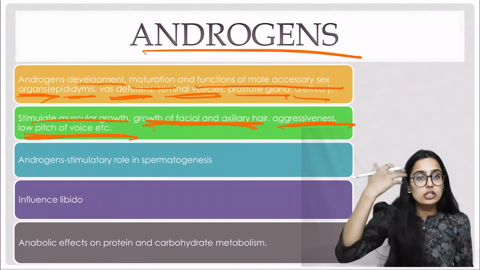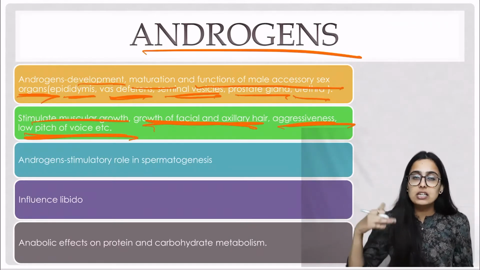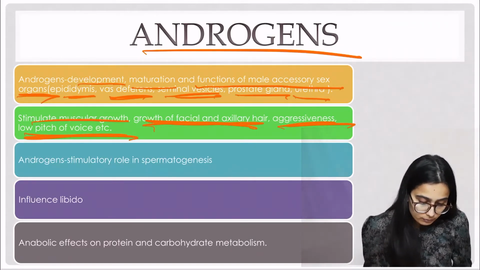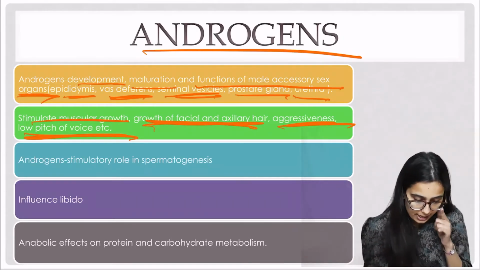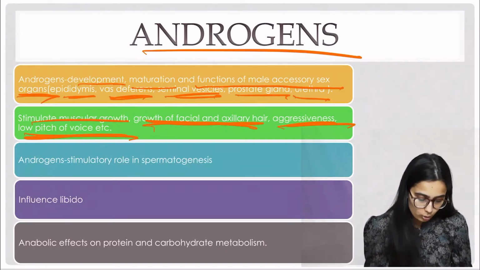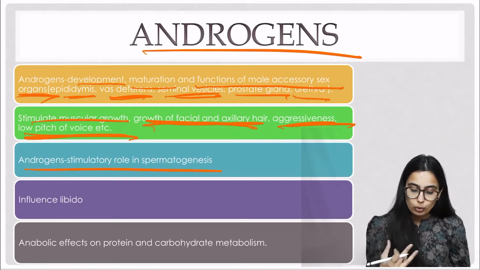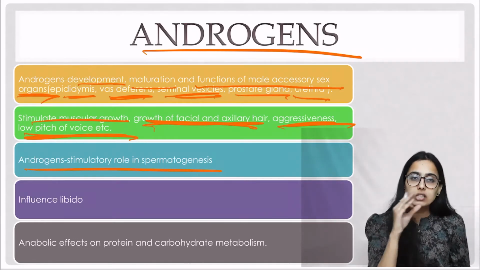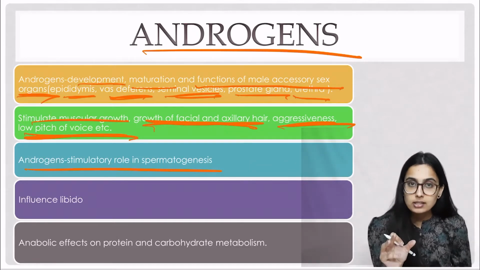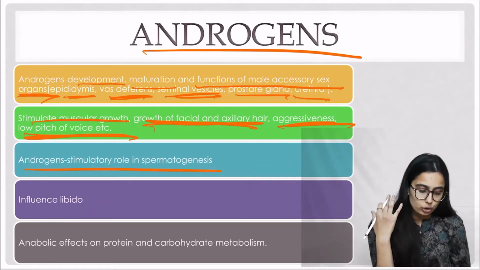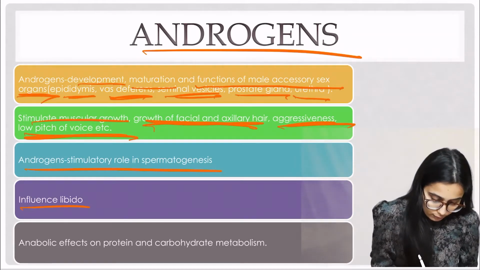In males, the quantity of androgen is very high as compared to estrogen, and in females it is vice versa. Androgens stimulate muscular growth, growth of facial and axillary hair, aggressiveness, and low pitch of the voice. Along with this, androgens have a stimulatory role in spermatogenesis, which happens in the seminiferous tubules of the testes.